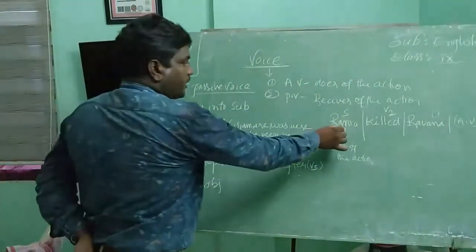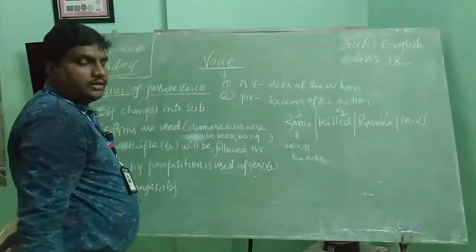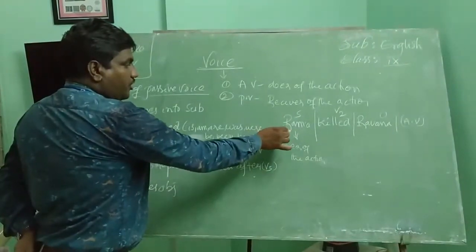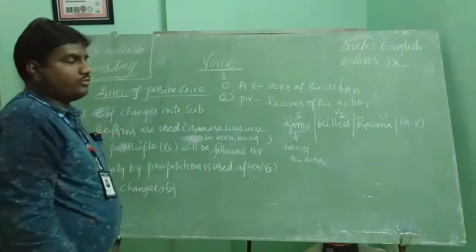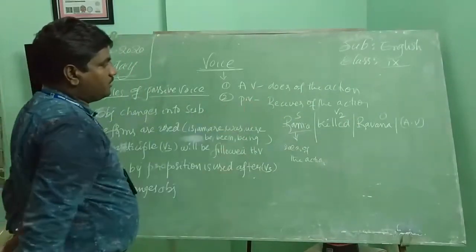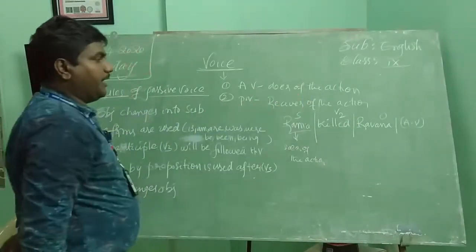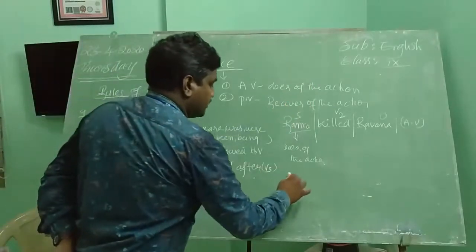Who performed the action here? Rama. Here Rama is subject. So doer of the action is Rama here. That's what is said to be active voice. Next, the second one, passive voice. Receiver of the action.